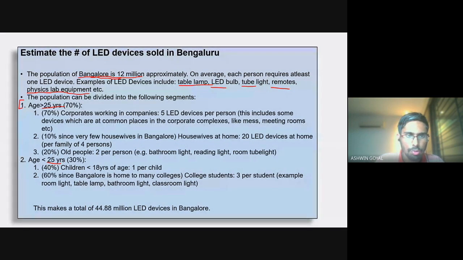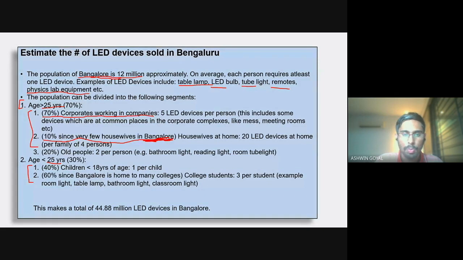Within this, there would be three separate segments, and there would be separate segments within the less than 25 age bracket. For greater than 25 years, we are looking at corporates, about 70% people working in companies or having their own startup, whatever. Then 10%, for example, since we're talking about Bangalore, most people are working.